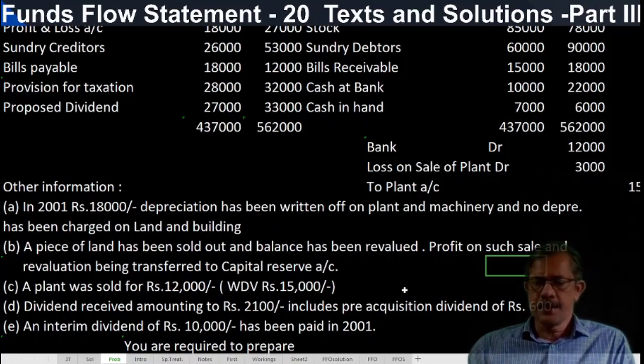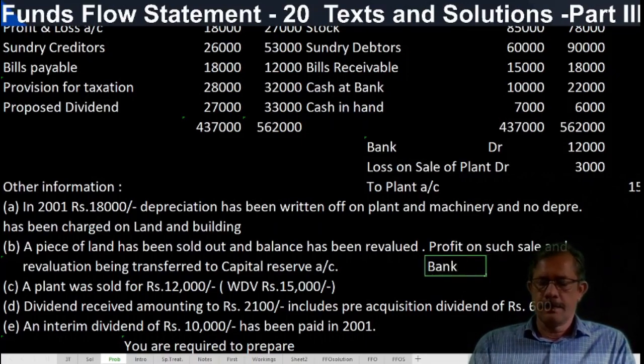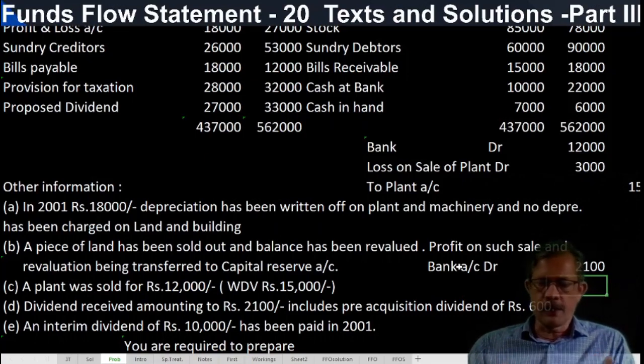Treated as a separate source. What is the entry for dividend received? Bank account debtor. How much? 2,100. To dividend received account normally.